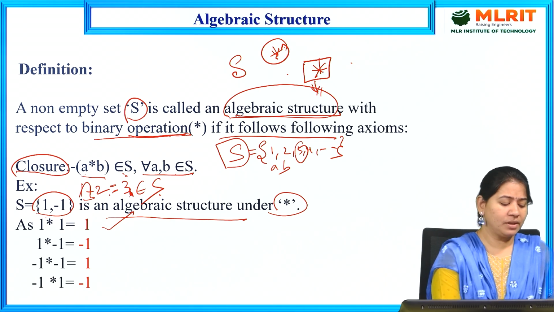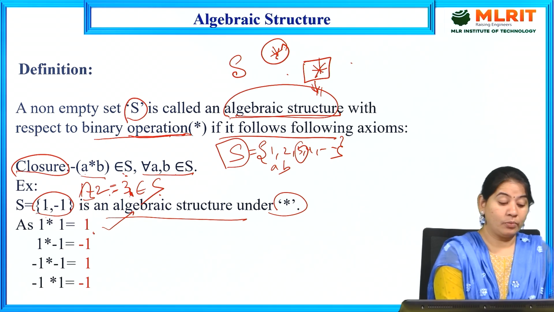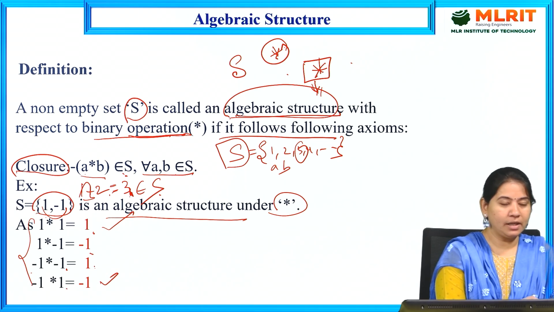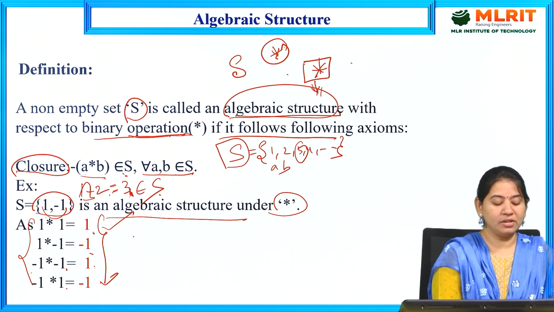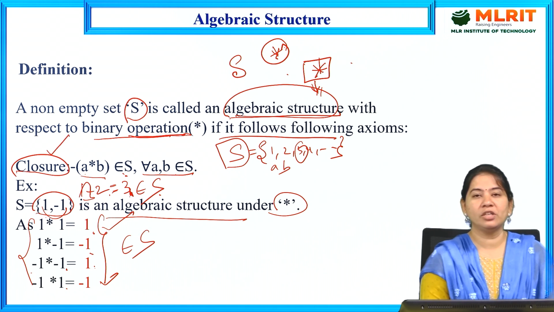Now if you observe here, 1 into 1 is equal to 1, and 1 into -1 is -1. -1 into 1 is -1, and -1 into -1 is 1. Now if we observe carefully, the outputs whichever I get here all belong to capital S only. Then we can say that this is a closure property here.